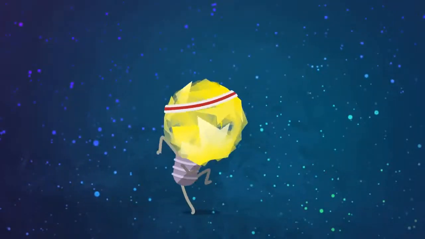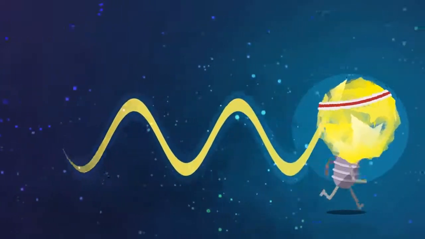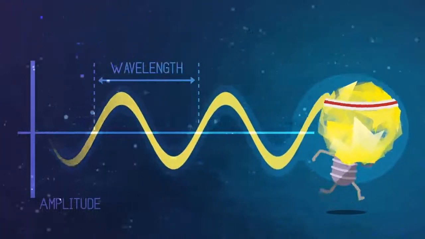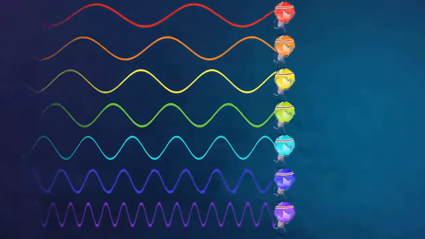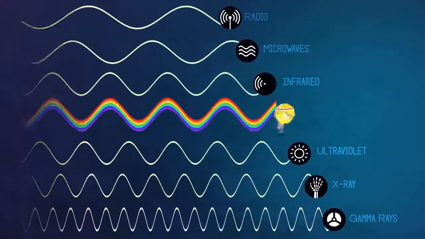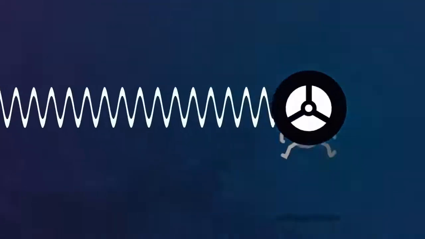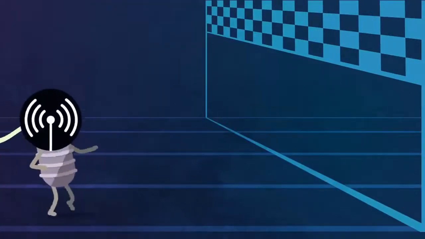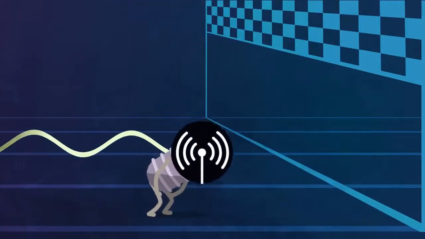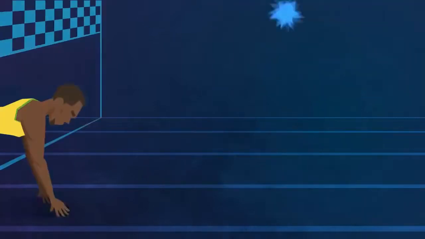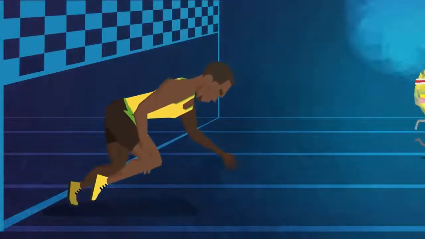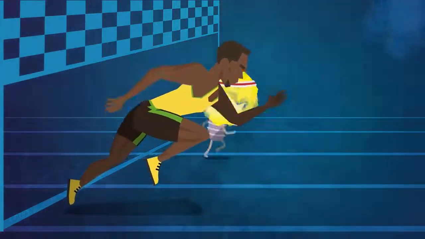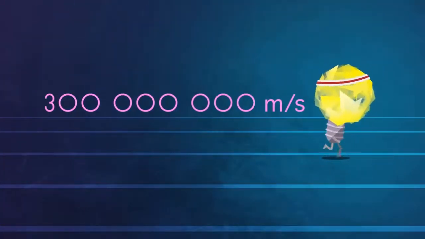We often represent light as a wave. Just like water waves, light has a wavelength, a frequency, and a speed. The different colours of optical light have different wavelengths, and so does the rest of the electromagnetic spectrum. Gamma rays are the most energetic, whereas radio waves have the least energy. Even so, light is the fastest thing in the universe. In a vacuum, all light waves, even radio waves, travel at an incredible speed of 300 million meters per second.